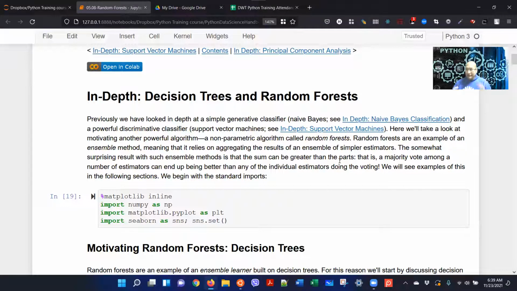When we combine everything and aggregate the results from the individual models, it gives really good results. It's rather surprising. The majority vote among the number of estimators can end up being better than any of the individual estimators. So we'll see examples of this.